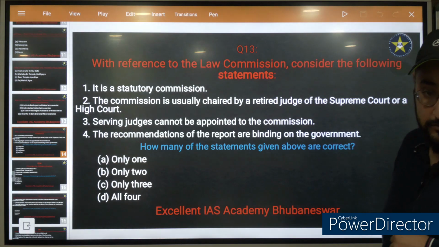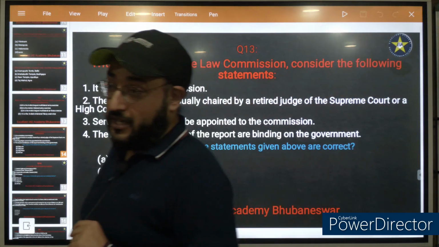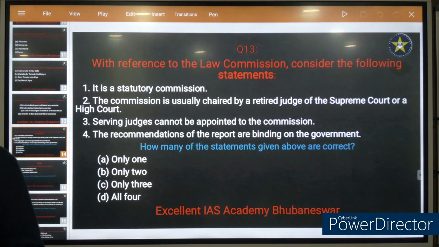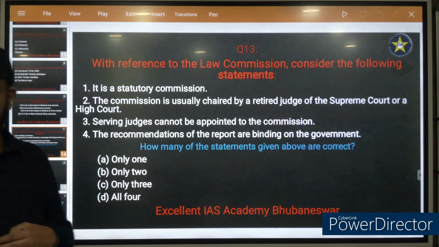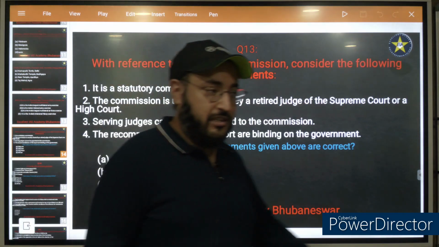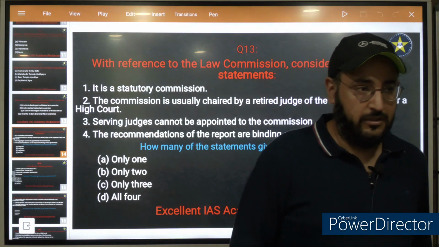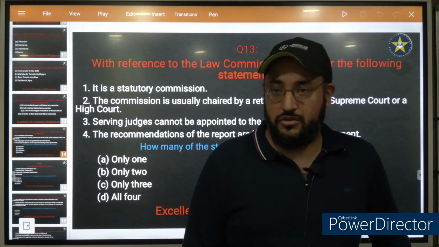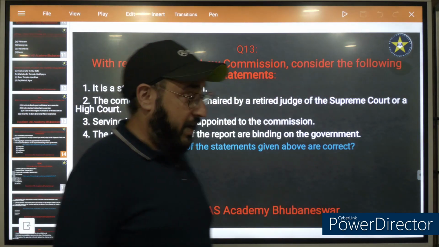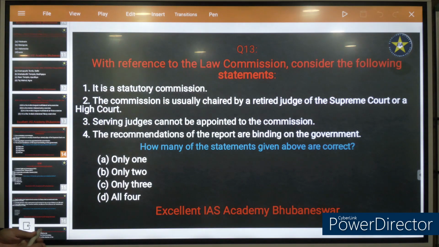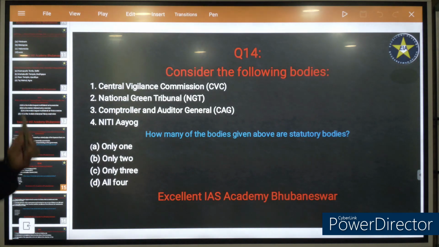Only one. You must have heard of constitutional bodies and non-constitutional bodies. Constitutional bodies are those bodies which are listed in the Constitution of India. And this Law Commission is a non-statutory body.